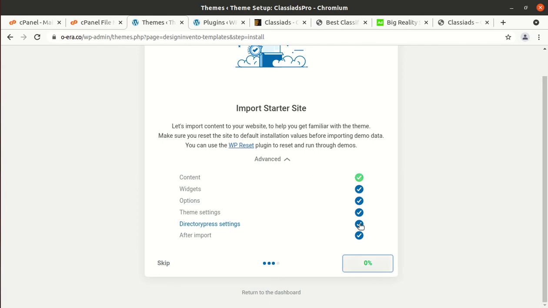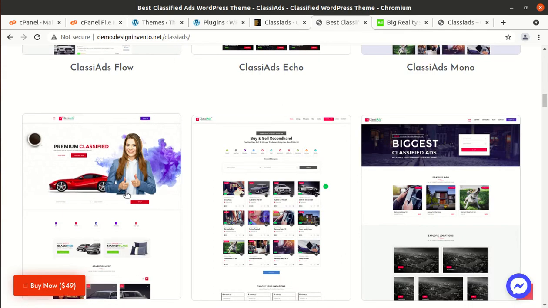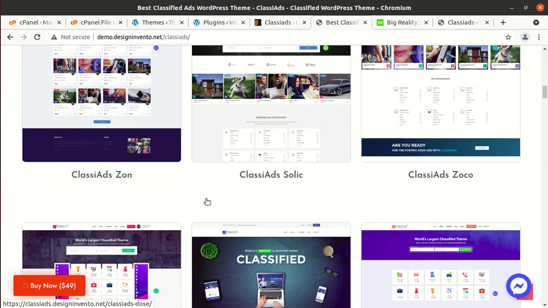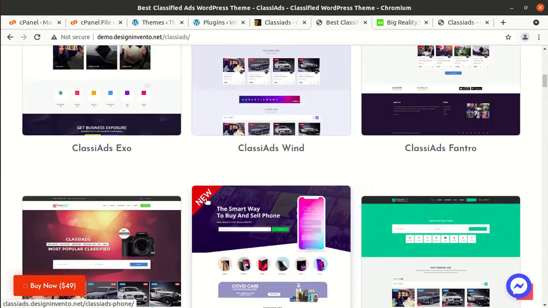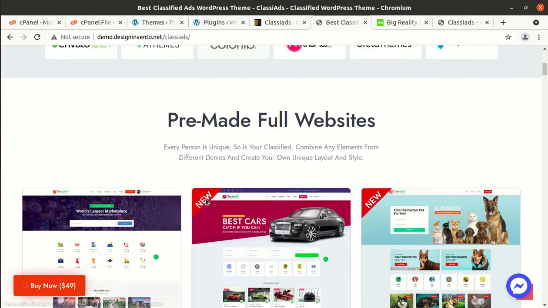And now the import process has begun, and the screen is showing the progress. So remember, you cannot refresh or leave this page until the demo content completes, and it is a very necessary activity for creating the demo-like website. As we saw in the beginning of this video, our target website is this one.